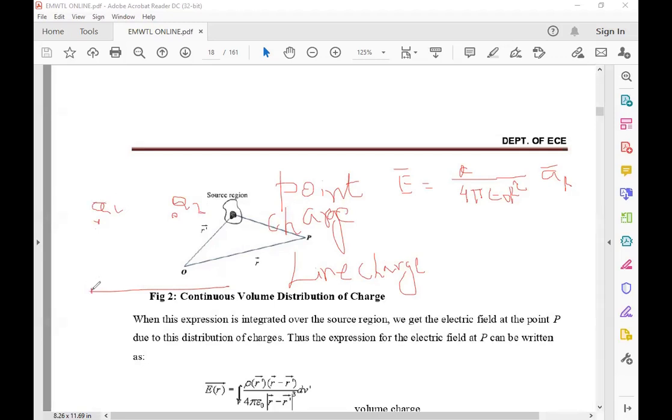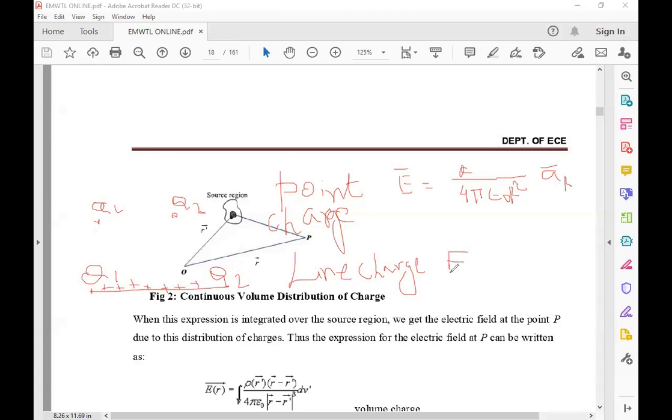Now join these two points and you get the line. In this also, the charge is distributed uniformly throughout the line, either positive charge or negative charge. That is a line charge.